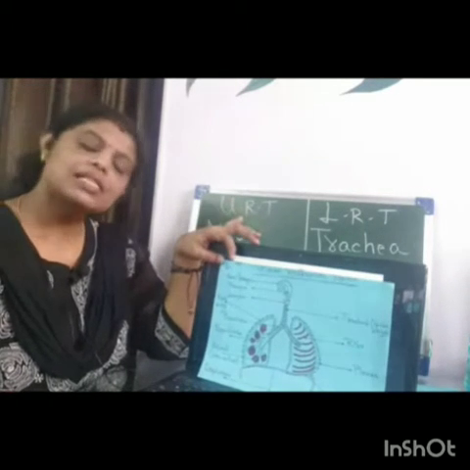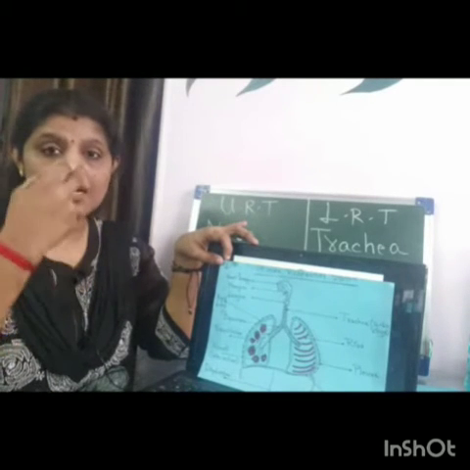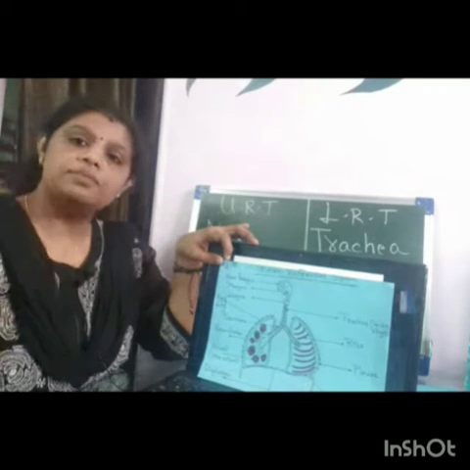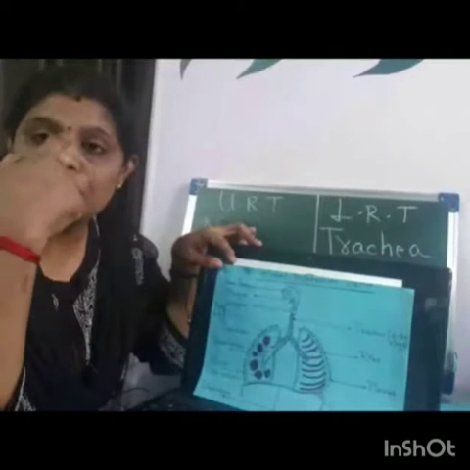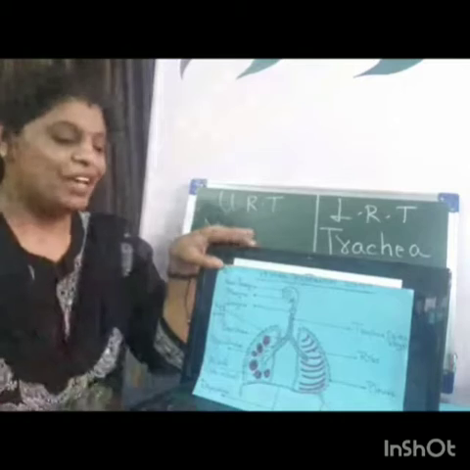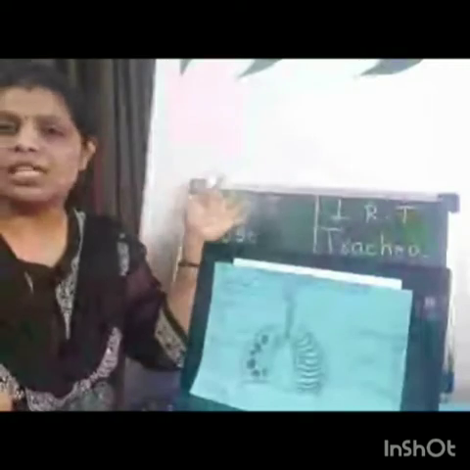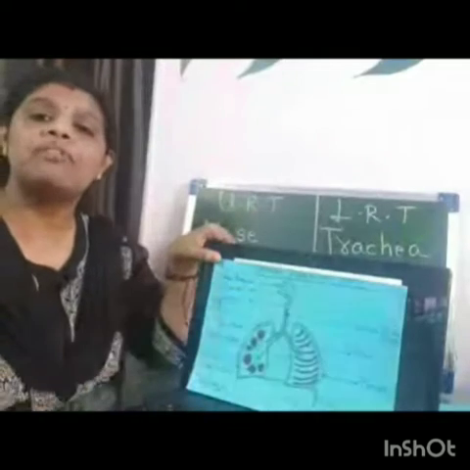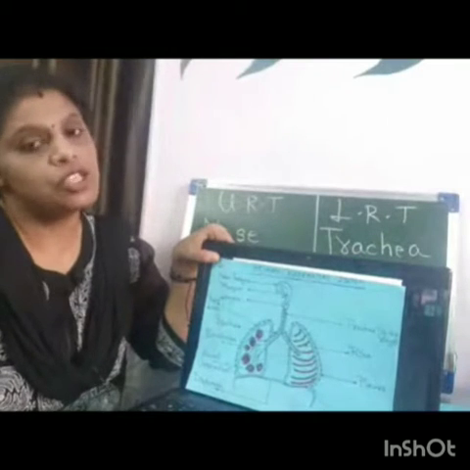The nasal passage, remember, has openings called nostrils. These nostrils are separated with the help of a septum. This is the septum. These are nostrils. And they have hairs for protecting against pathogens, dust particles, etc., from entering the respiratory tract. They have mucus to keep it wet or prevent drying. They have blood vessels to warm the air which enters through the nasal chamber or passage.